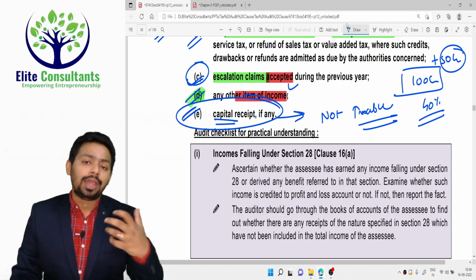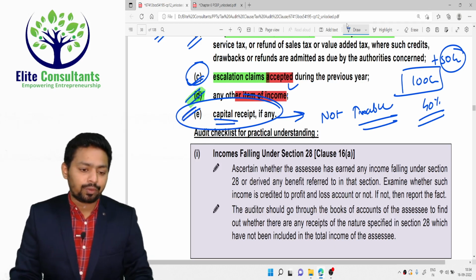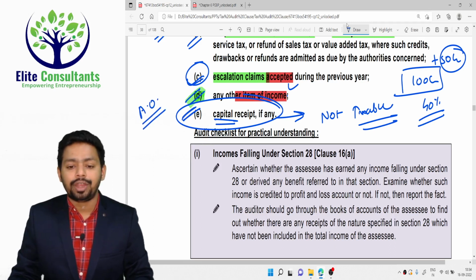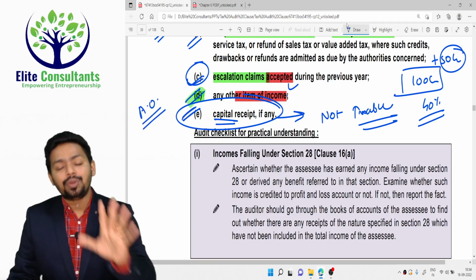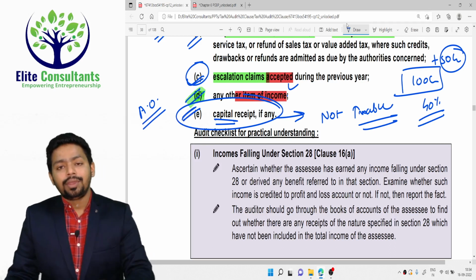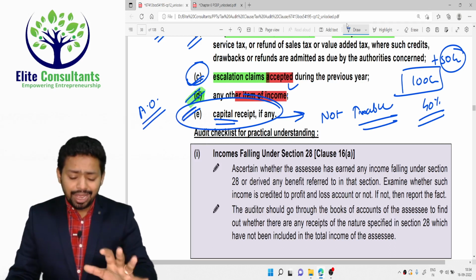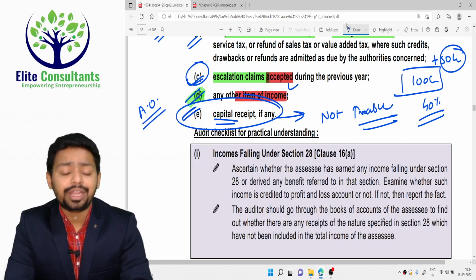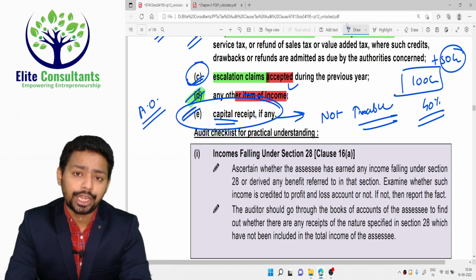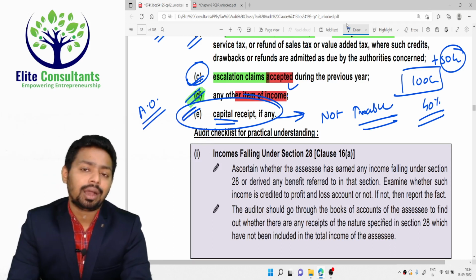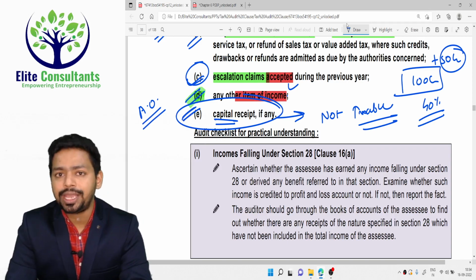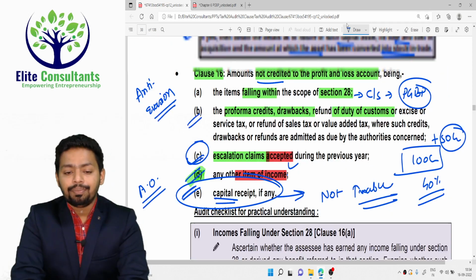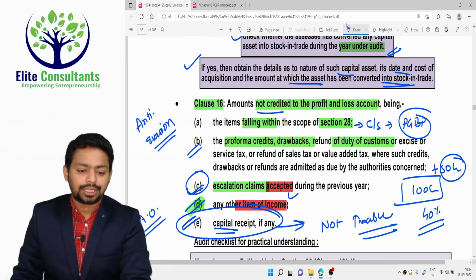So if tomorrow the assessing officer wants to cross verify whether that receipt was a genuine capital receipt or not, then the AO will definitely raise a notice under section 143(2), a scrutiny, and will verify whether the receipts were genuinely capital receipts or not. So yeah, this is the overall clause number 16 for you guys.